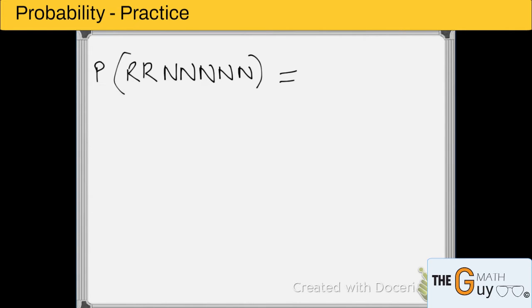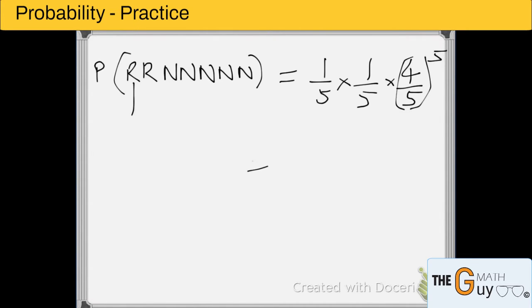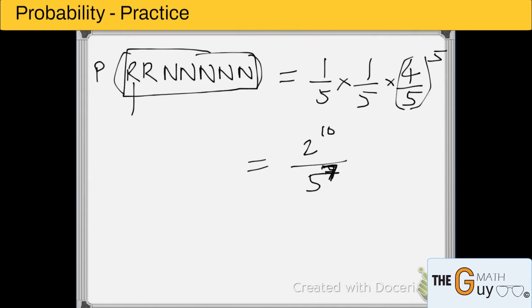Okay, so first day rain 1 over 5, second day rain 1 over 5, no rain for 5 days, so it's going to be to the power of 5. Okay, makes sense? I hope that does. So that will give me 4 to the power 5, which is 2 to the power 10, divided by 5 to the power 5. 5 to the power 7 actually. Okay, and that is one particular outcome. I want 21 such outcomes.